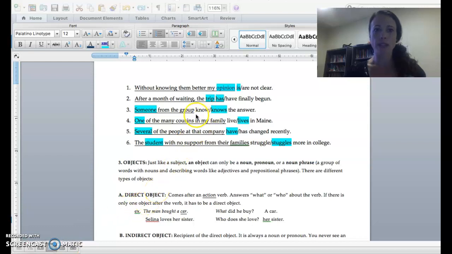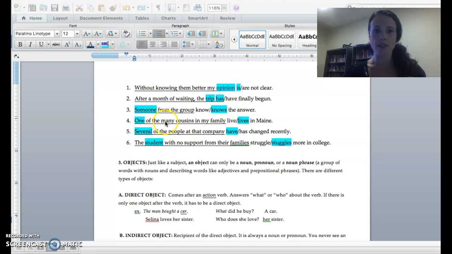So we have the complete subject, and then my simple subject is someone. From the group is a prepositional phrase, so I know that cannot be my simple subject. Now, is someone singular or plural? Someone is singular. See the word one? Someone, somebody, anyone, anybody, those are singular. So someone knows.